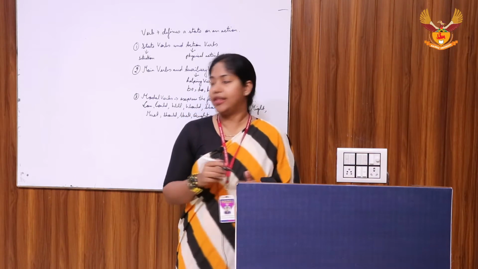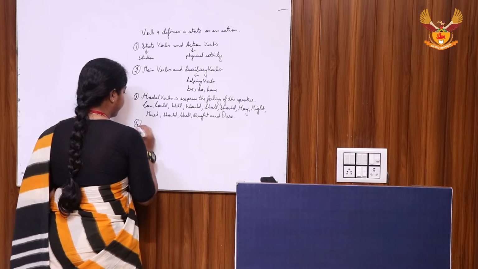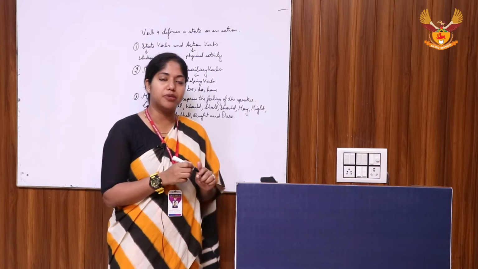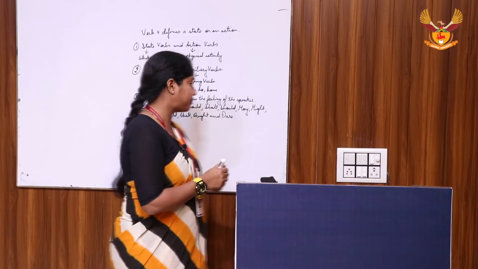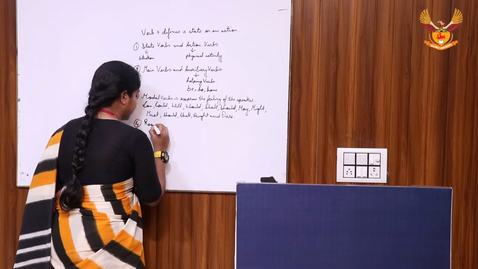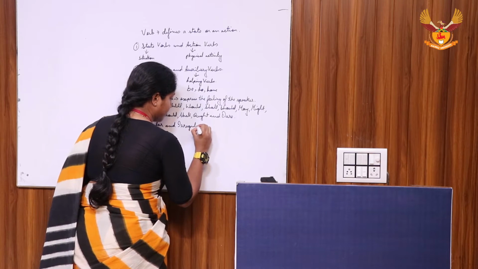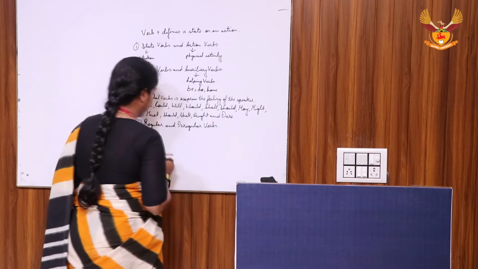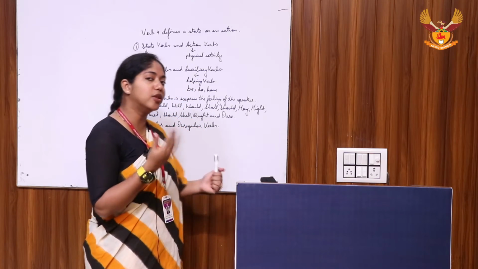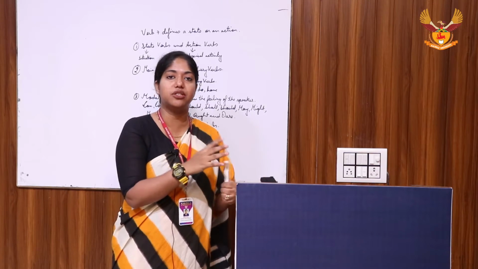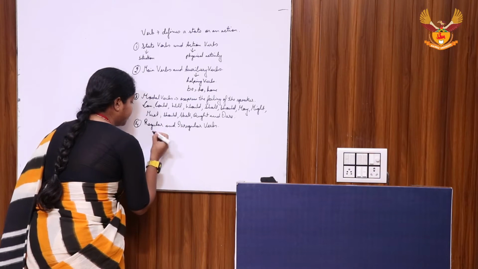Okay. And then you come to the fourth classification of the verb, regular and irregular verbs. We may often find verbs which change their forms according to the tenses. Verbs which remain unchanged in the base form are called regular verbs, and those which can undergo change are classified as irregular verbs. For example, a word like cook.